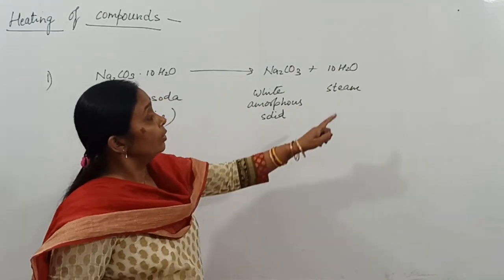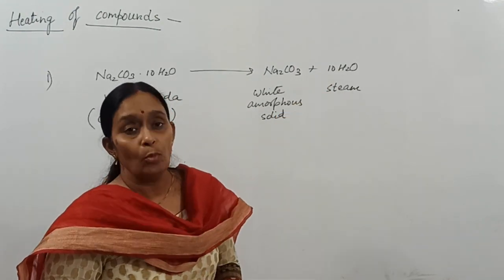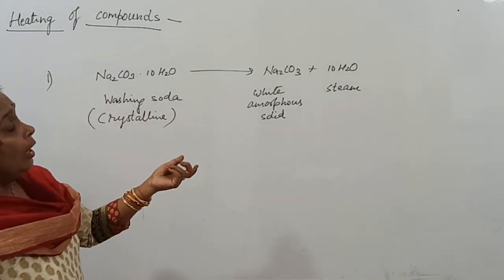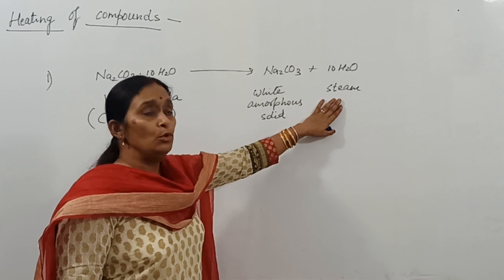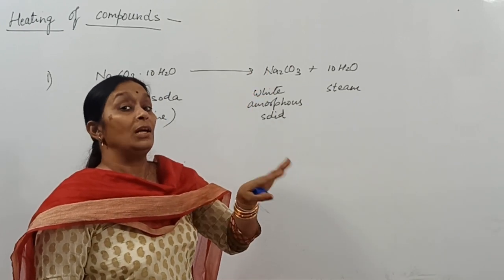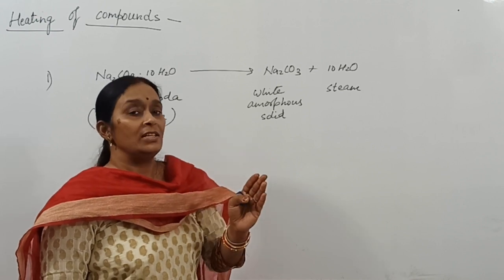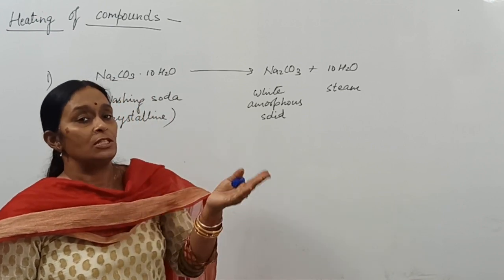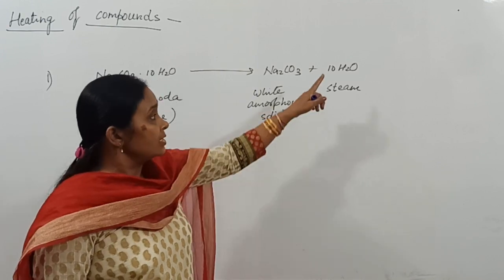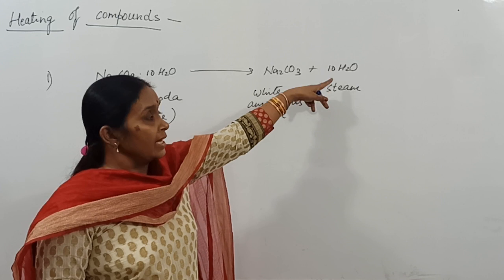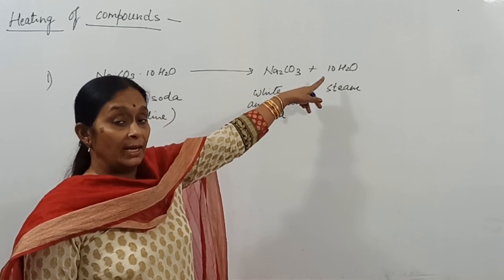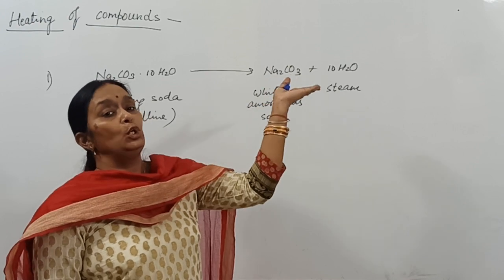Now how can you confirm that these vapors are water vapors? When you heat washing soda in a test tube, steam is given out, and in the cooler parts of the test tube, the steam condenses to form a colorless liquid. This colorless liquid is actually water, which you can test using anhydrous copper sulfate. If you add this condensed liquid to white anhydrous copper sulfate, it will turn blue.